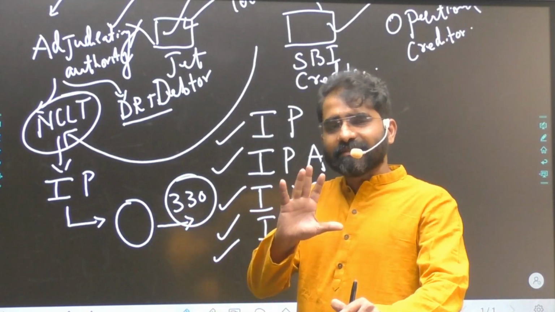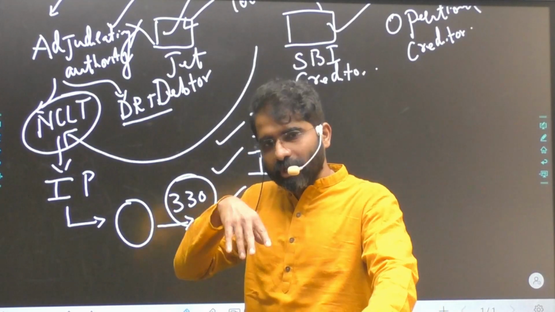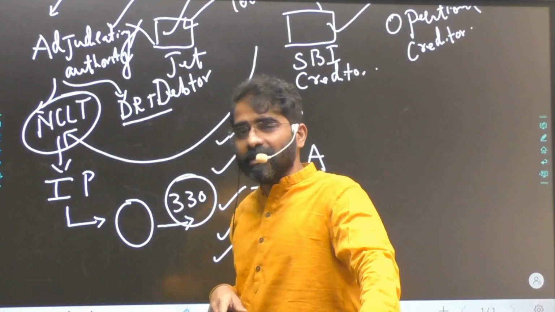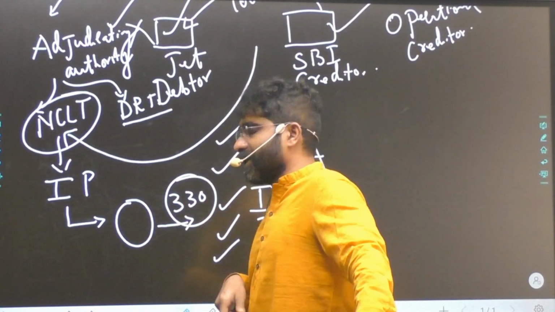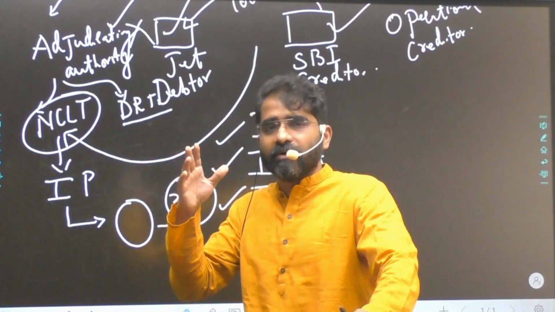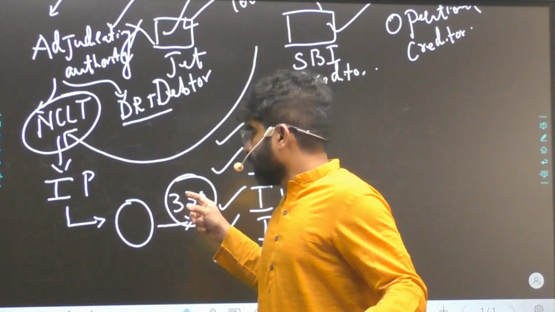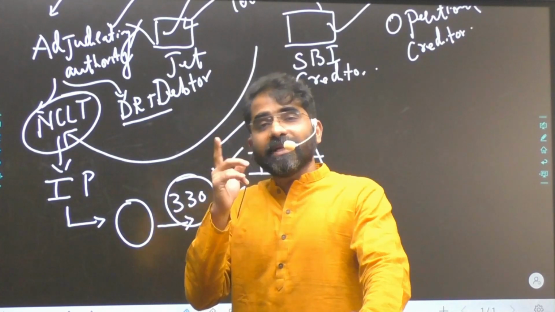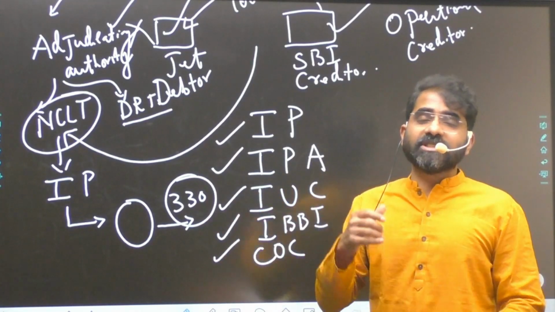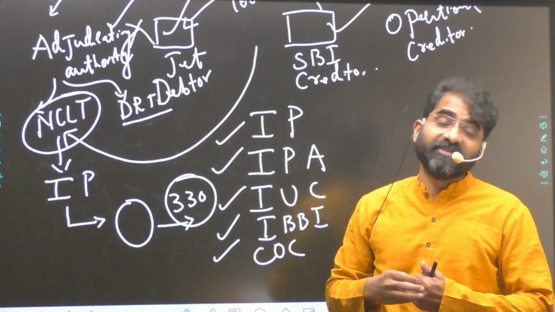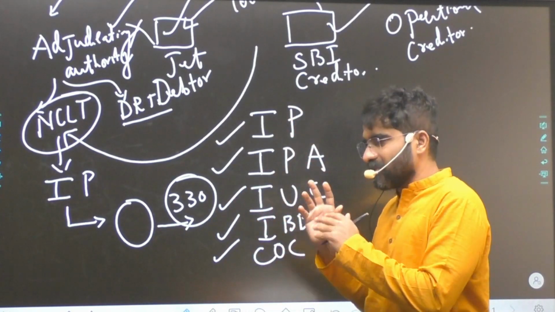Now all that is basically how it works in India, and till the recent past it was okay. But today what we observe is there is a challenge. On average, it is taking 770 days, unlike 330 days. For startups it is different: 90 days plus another 45 days you have to solve it. But for a regular company, it was earlier 180 plus 90, 270 days. Now it is 330. But what data shows is it's taking more than 700 days, 750, 770 days. So this shows that there is a challenge with the time-bound procedure.